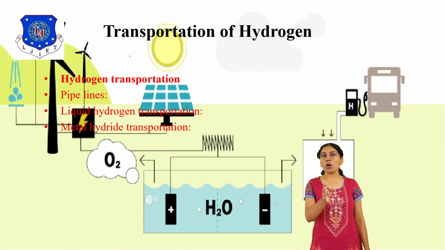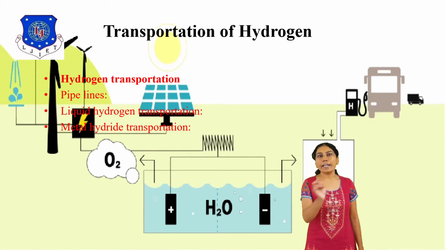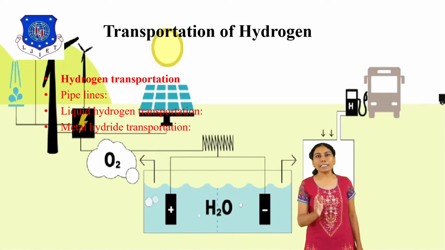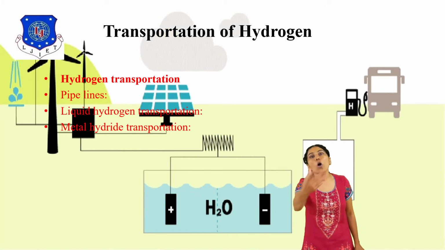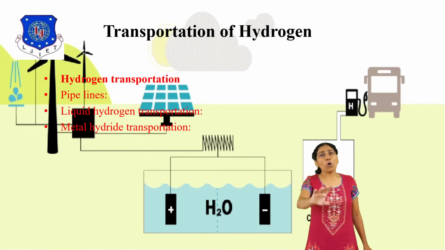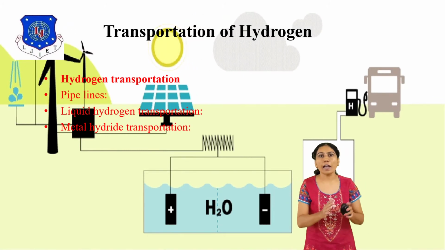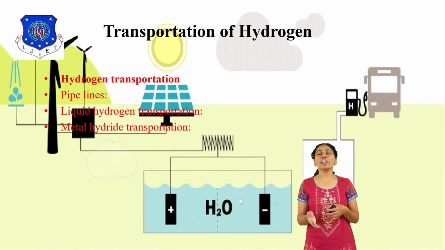Physical properties: you can see the color is colorless, odorless, tasteless. Then also the density, mass per unit volume, is 0.0899 gram per liter, the least dense of all gases. Also the solubility, like in water, alcohol and other common liquids. Alcohol can be either methanol or ethanol.